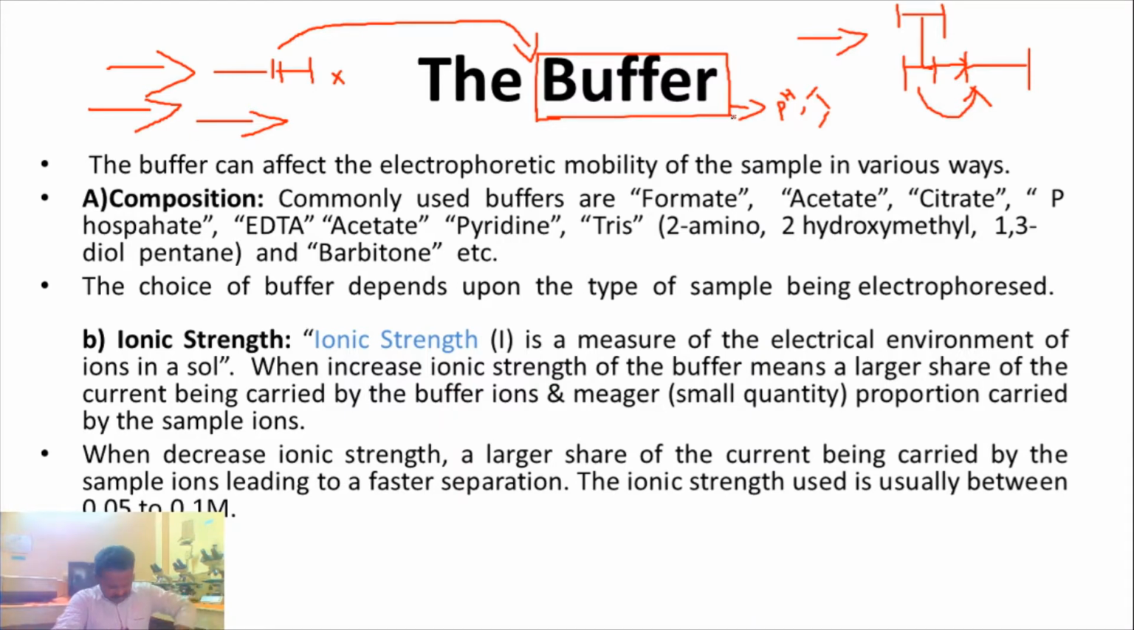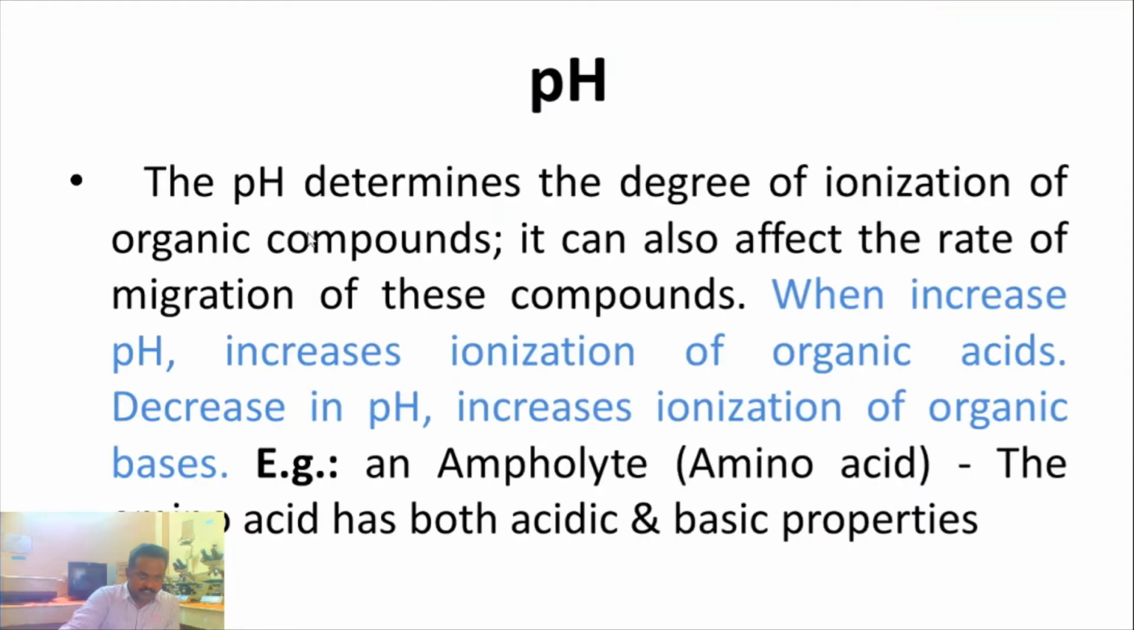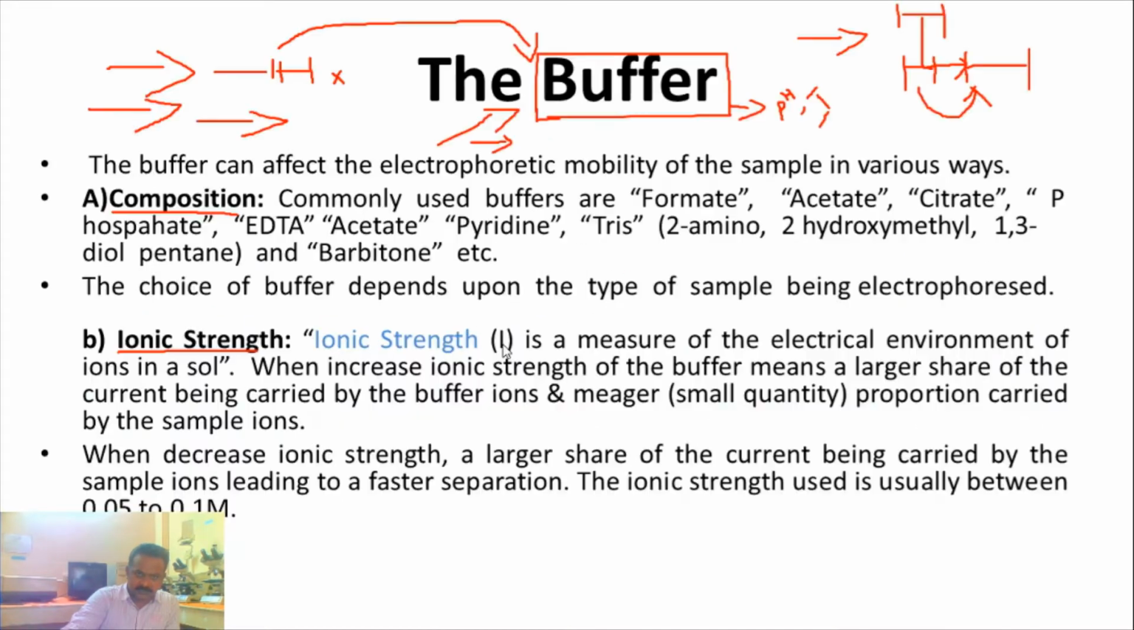Similarly, we also separate molecules by electrophoresis. We can also consider the buffer. For the buffer, three factors are there: one is the composition of the buffer, the ionic strength of the buffer, and the pH of the buffer. These three play an important role.